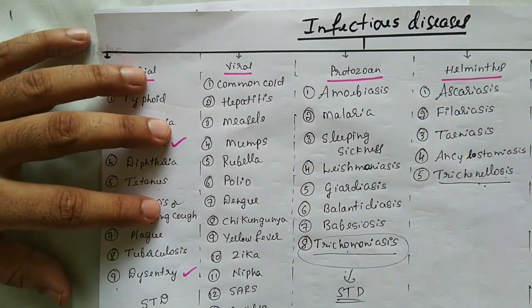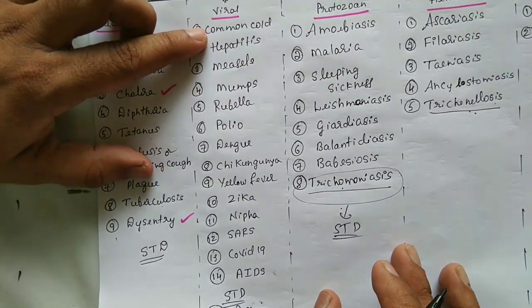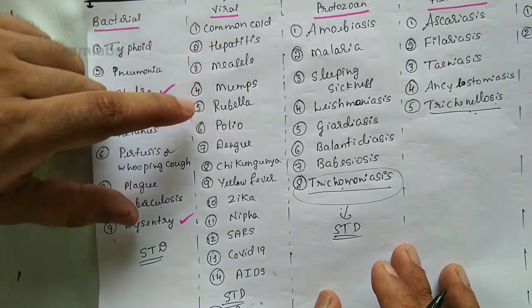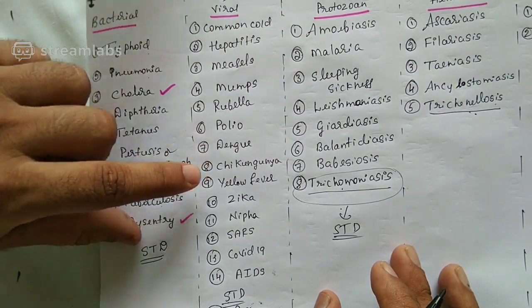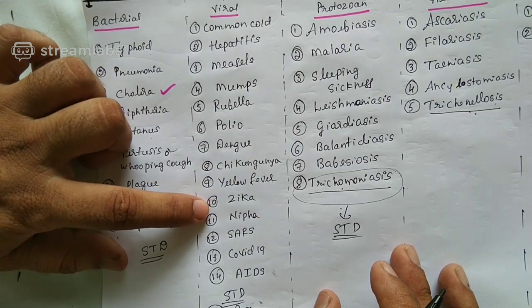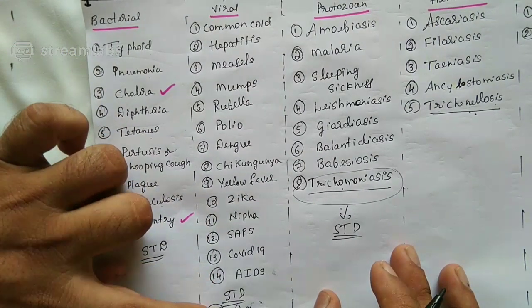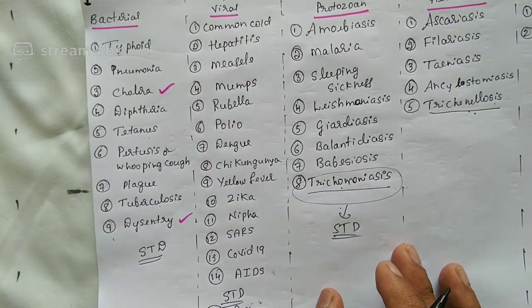Before we go to the next category, I just want to bring once again our big flow chart, just to see, have we finished all of this? Yes. Common cold we have finished. Hepatitis will be discussed in reproductive health. Measles, mumps, rubella over, polio over, dengue over, chikungunya over, yellow fever over, Zika over, Nipah, SARS, COVID-19. AIDS will be discussed later, and some of the STDs will be discussed in the chapter called reproductive health.